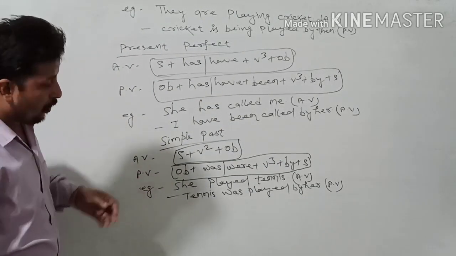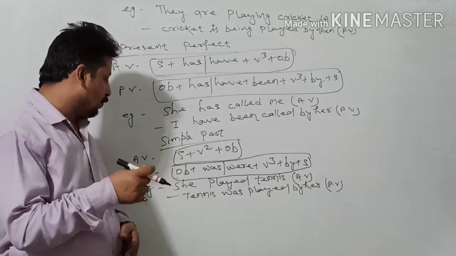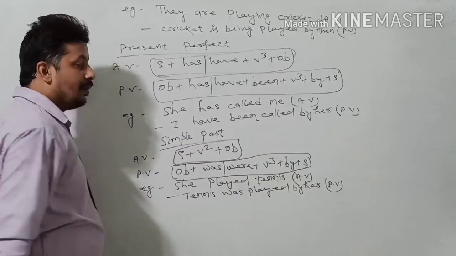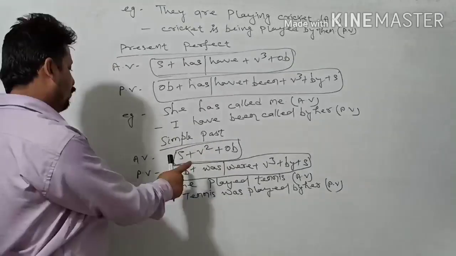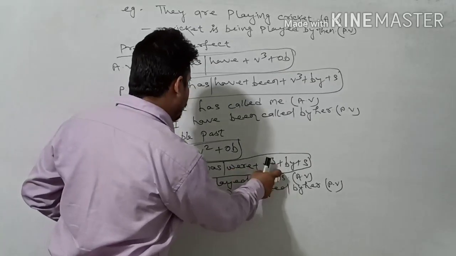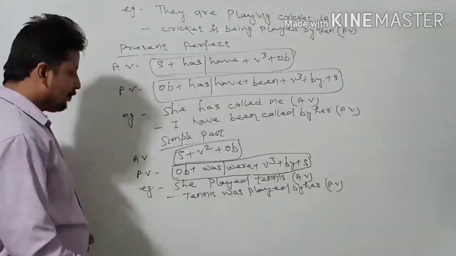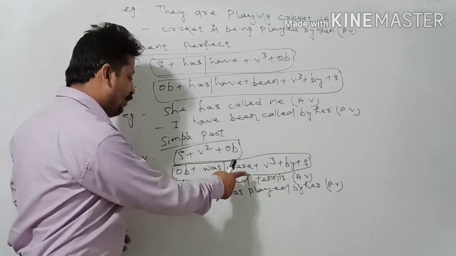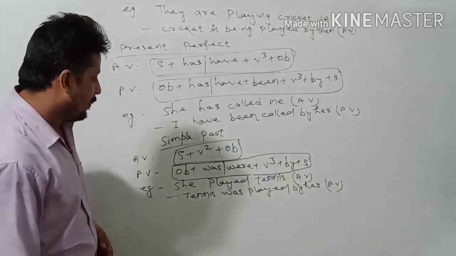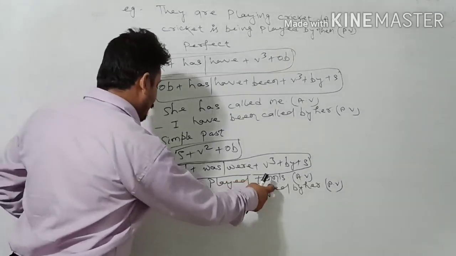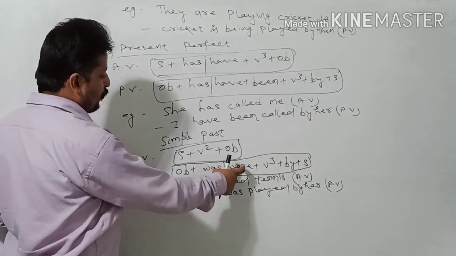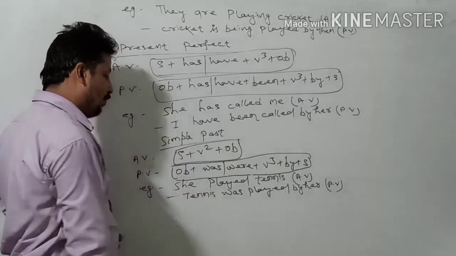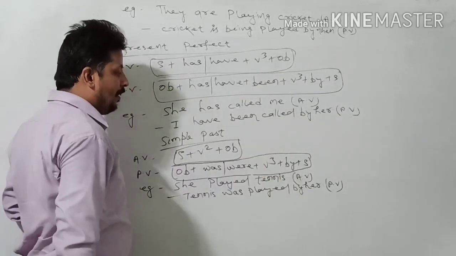And we will talk about the simple past. For the simple past, you know from the tenses that its structure is subject plus verb 2 plus object. And in passive voice, you have to use object plus was or were plus verb 3 plus by plus subject. And for example, if there will be the sentence, she played tennis. That is in active voice. In passive voice, tennis comes at the place of subject, and you have to choose one of the helping verbs, was or were. So tennis will keep was as it is singular. Tennis was played by her in passive voice.